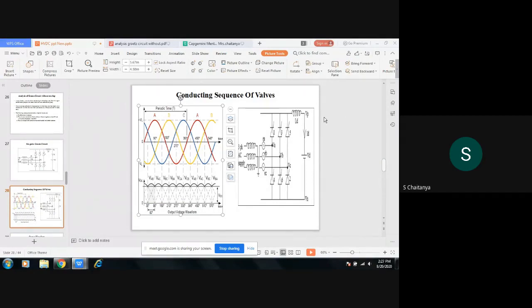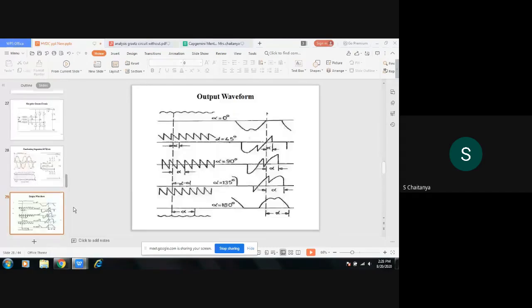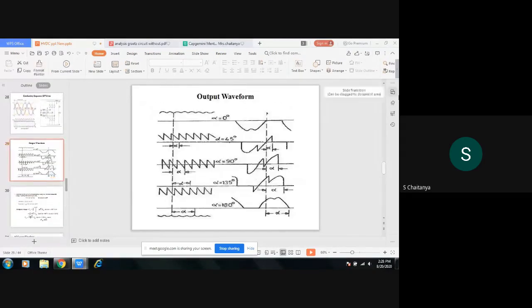So this is the sequence of wall conduction: at what instant which wall is conducting and which phases are in conduction mode. At each instant, for every 60 degrees, a pair of thyristors will be conducting. For every 60 degrees, there will be a change in the phase, and the thyristor conduction also will be changing. Only one thyristor will remain the same, the other thyristor will be turned off, and one more thyristor will be turned on. So this is the output voltage waveform up to 90 degrees.